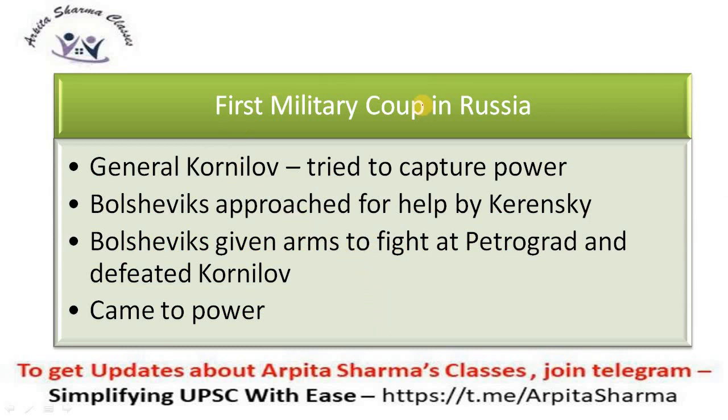Then what happened? The first military coup took place in Russia. General Kornilov tried to capture power. So the military came in Russia, the General Kornilov, or you can also call it the Kornilov affair. It took place in Russia, and as a result, Kerensky got afraid, so he approached the Bolsheviks for help. Now the Bolsheviks said okay, we'll help you, just give us arms to fight at Petrograd, and we'll help Russia, we'll prevent the military coup in Russia. As a result, the Bolsheviks came to power.